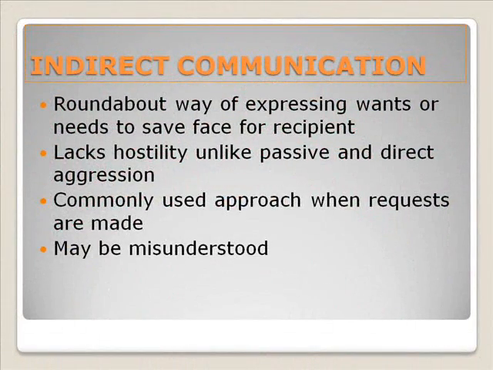Indirect communication. This is an oblique way of expressing wants or needs in order to save face for the recipient. This approach has more initiative than non-assertion and isn't hostile like passive aggression or direct aggression. For example, if you don't want to date someone, it is more compassionate to claim you're busy instead of bluntly saying you aren't interested. Communicating indirectly can also serve as self-protection.